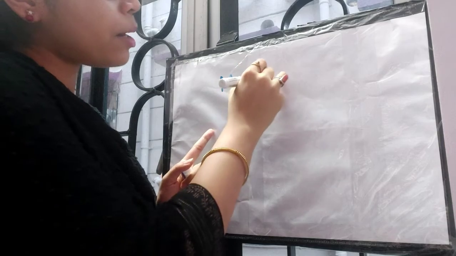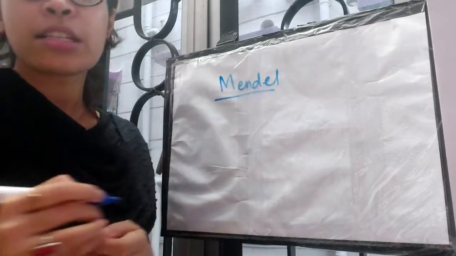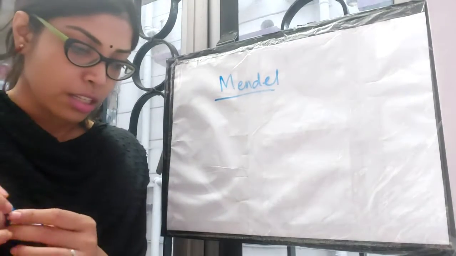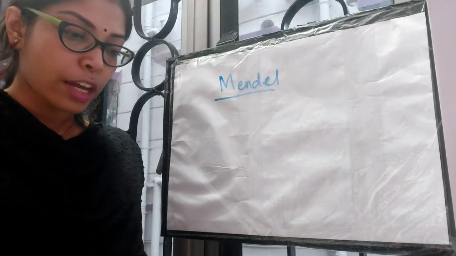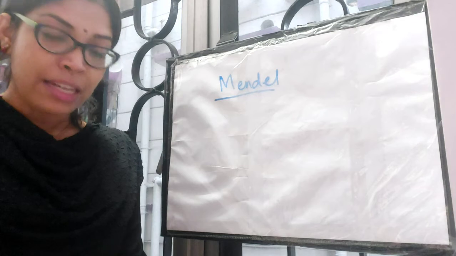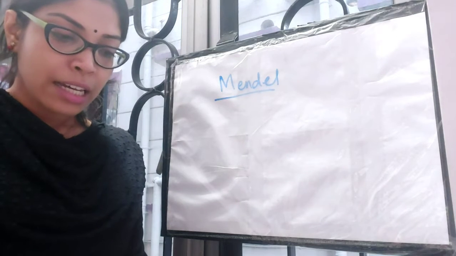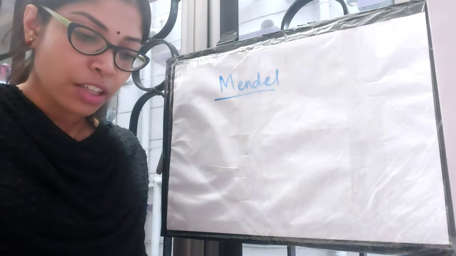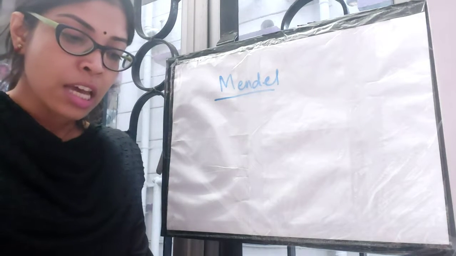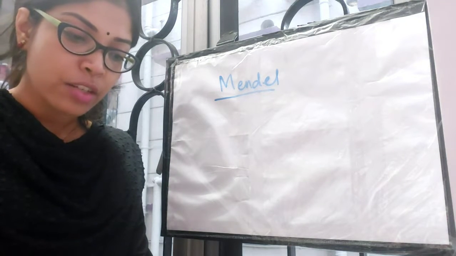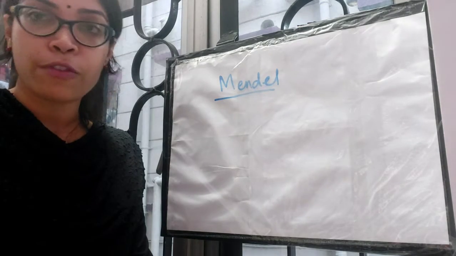Gregor Johann Mendel. So he was considered the father of genetics, right? Underline Gregor Johann Mendel, the full name. He was known as the father of genetics because he was the first person to demonstrate the mechanism of inheritance of characters from parents to offsprings.